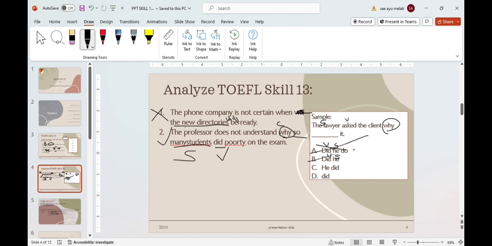It's wrong too. And D, did. There is a verb but no subject. Wrong. So the best answer is C. He did. Subject and verb.